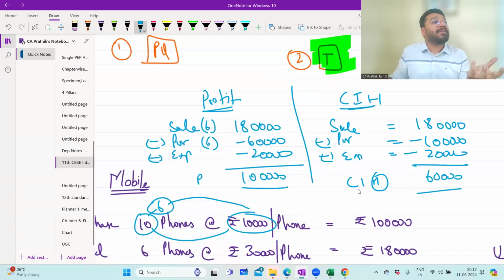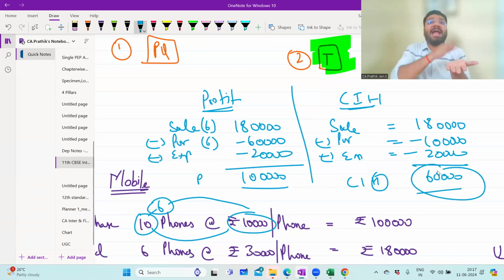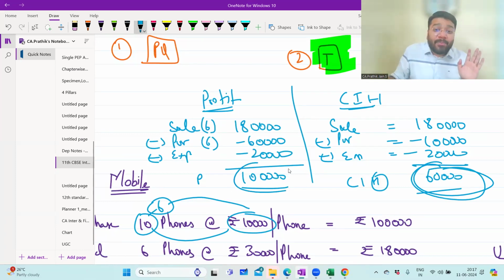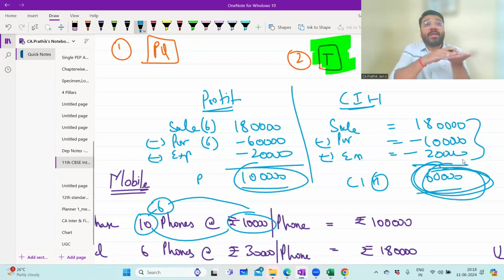So the 60,000 rupees is cash in hand, and this is called an asset. Basically asset means anything that you own. I'll be discussing it in detail in the next class, but in short, the 60,000 is the balance money in hand that I own. So where do you record it? Will I record this in P&L? If I record the 60,000 in P&L, does it make any sense? This 1 lakh is the profit I earned, and that makes sense. This 60,000 calculation is only to find out the money in hand.